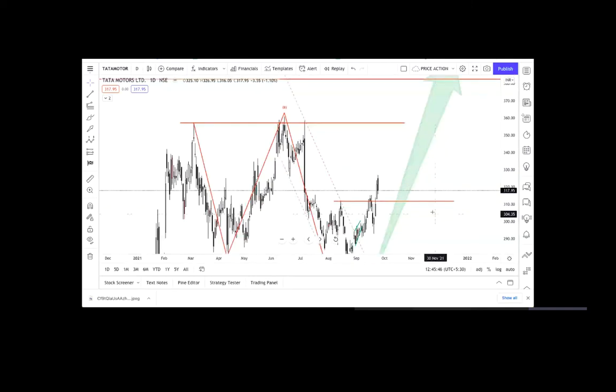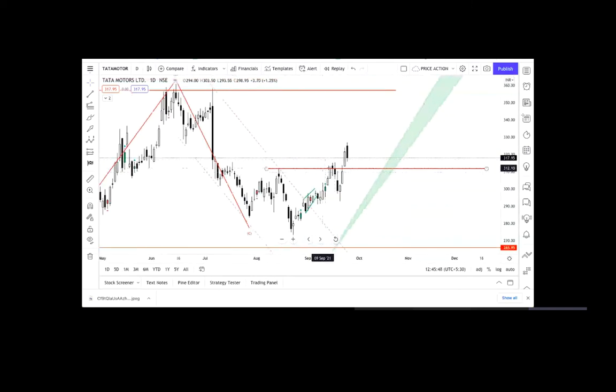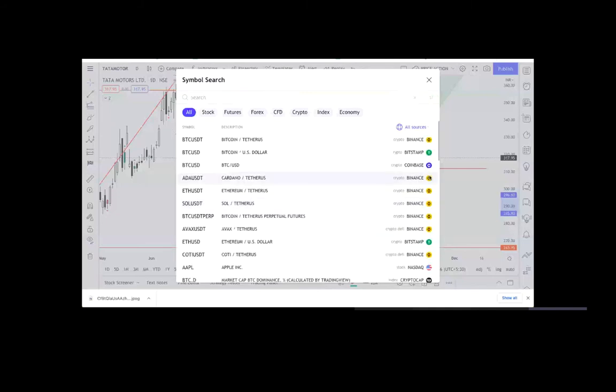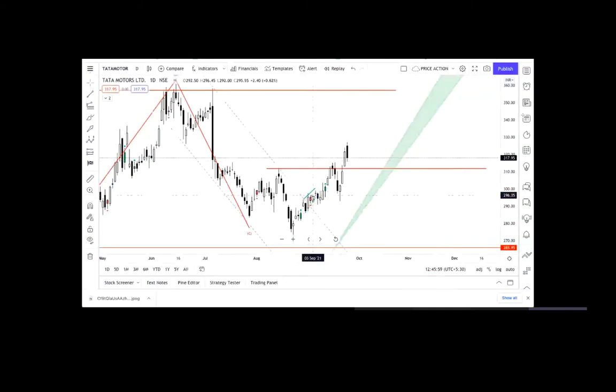In the previous session I told you that any dip will be a buying opportunity. No matter what we are counting, any dip will be a buying opportunity, because this smaller trend is going to reverse, and the larger trend is going to continue.